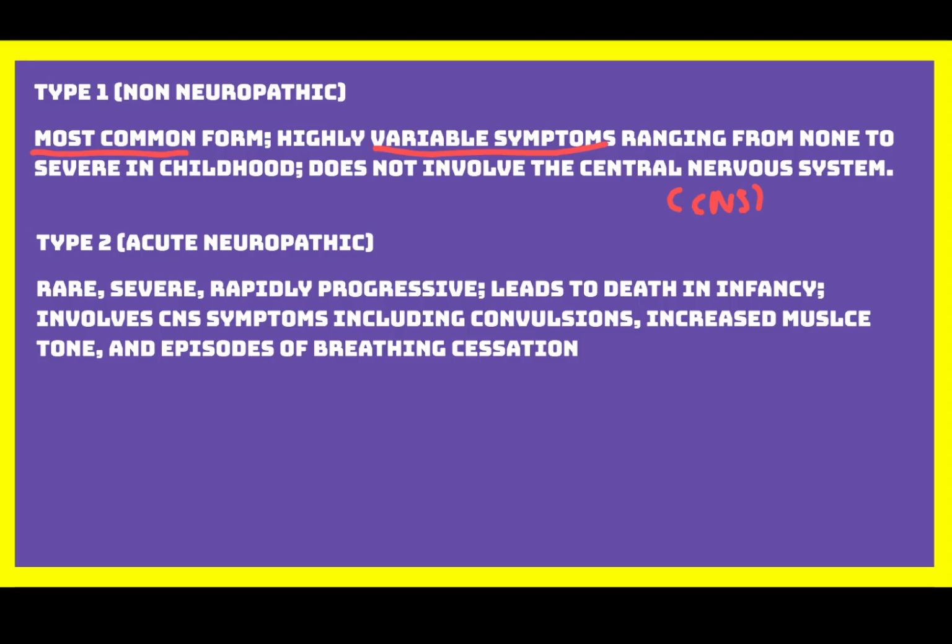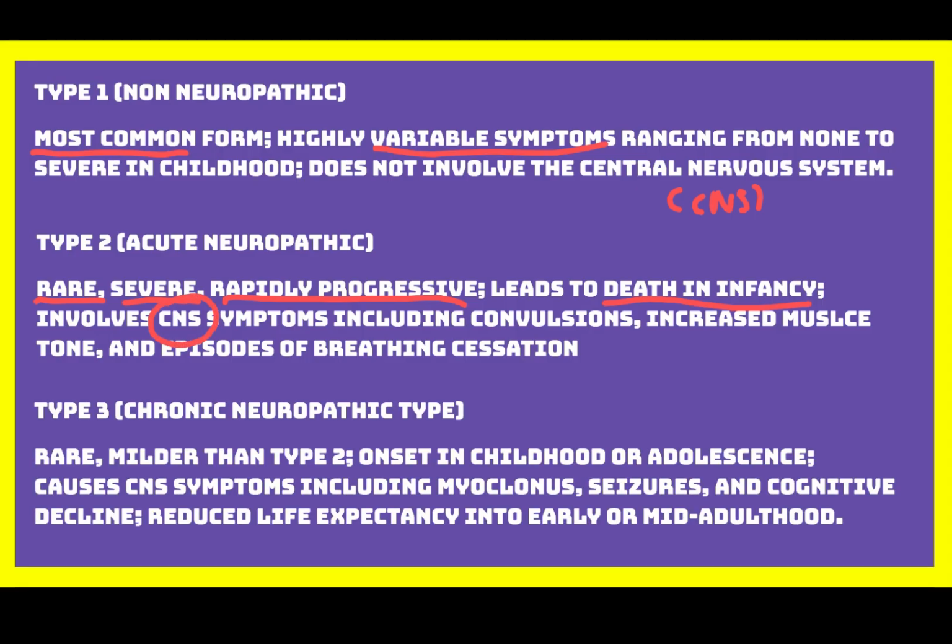Type 2 is called the acute neuropathic type. It is rare, very severe, and progresses rapidly. It appears in infancy and usually leads to death in infancy. Symptoms include convulsions, increased muscle tone, and episodes where breathing stops.